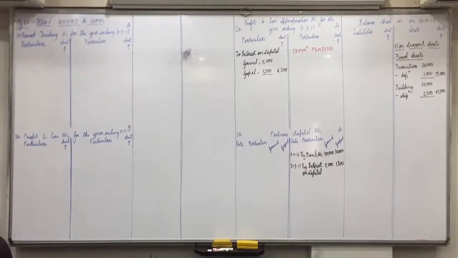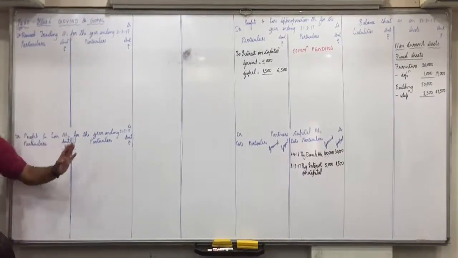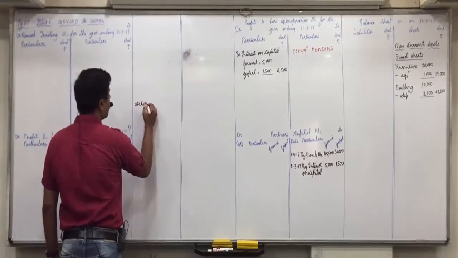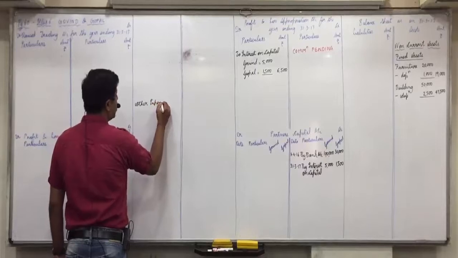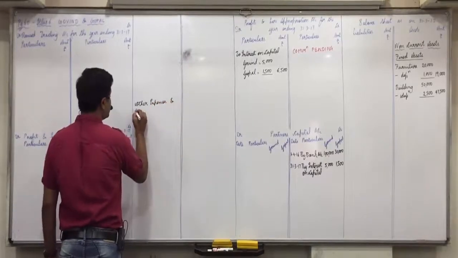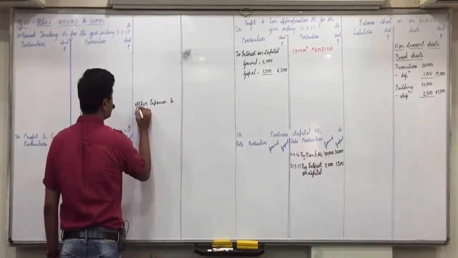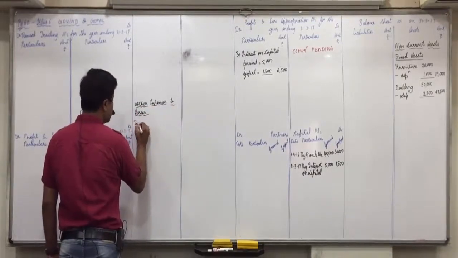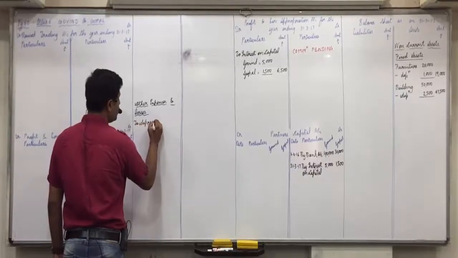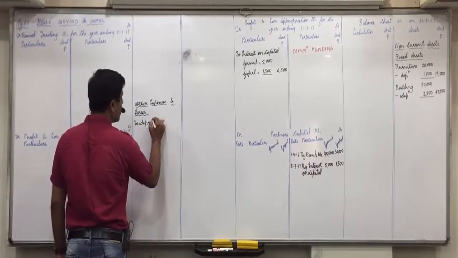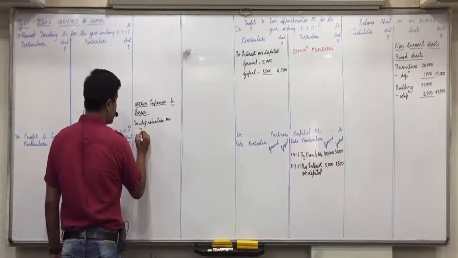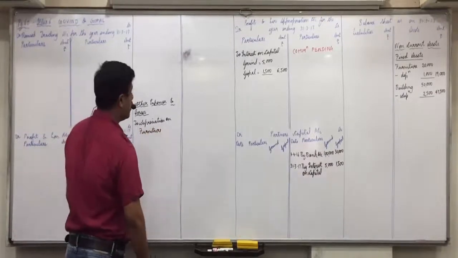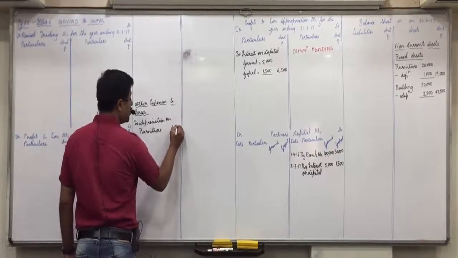Then next, the second effect we have to give is in other expenses and losses. So in P&L account debit side, other expenses and losses, to depreciation on furniture 1,000 and building 2,500.